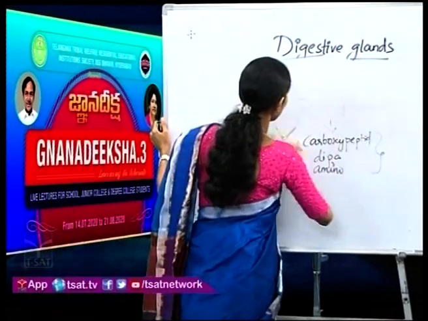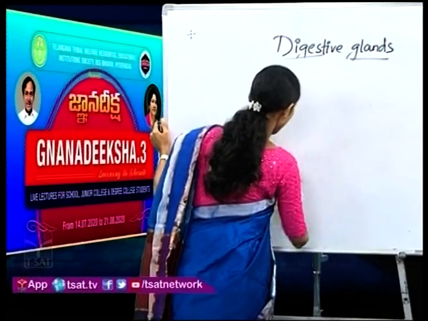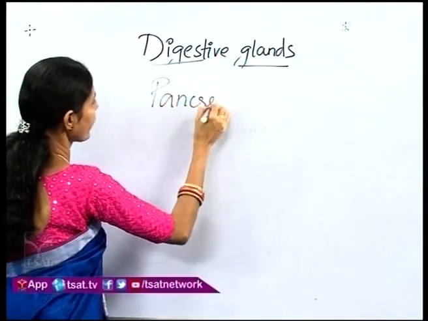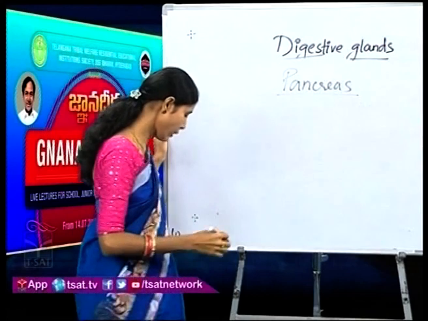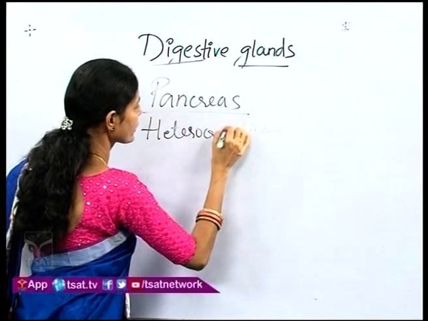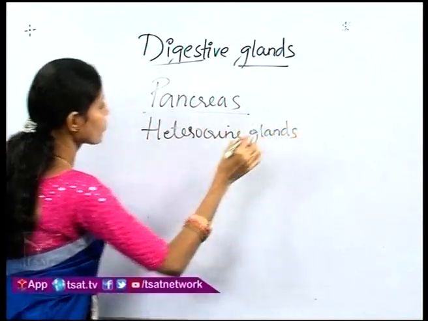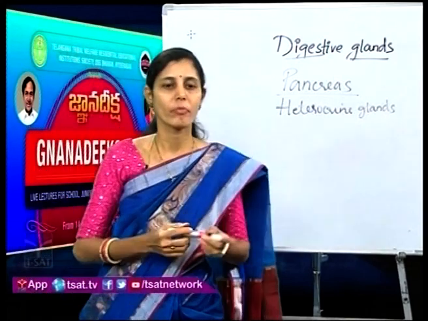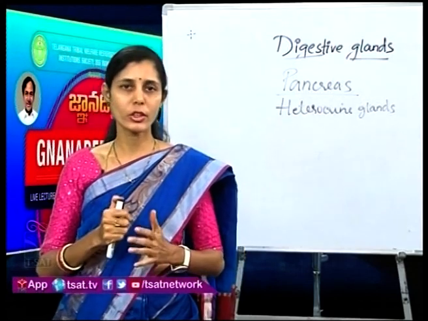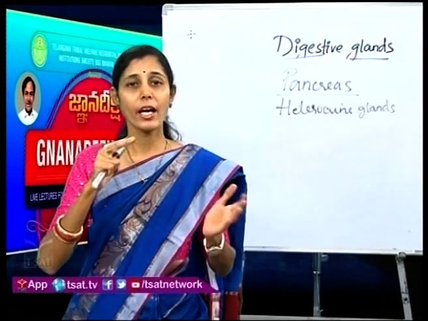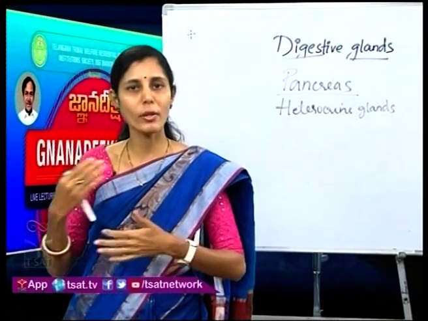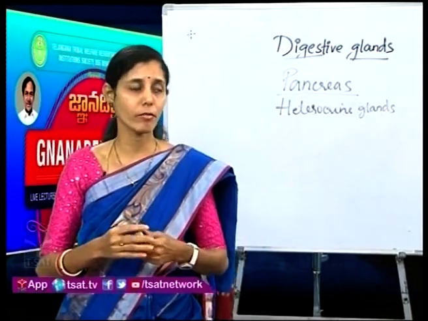Now, the last gland which we have to study is the pancreas. What is the last gland? It is nothing but the pancreas. The pancreas is also called a heterocrine gland. What do you mean by heterocrine gland? The pancreas plays two major functions, children. One is the exocrine function, the other is the endocrine function. Exocrine function has to do with digestion, and endocrine function has to do with the other system of our body called the endocrine system, which you will be learning in your coming lessons in your second year itself.